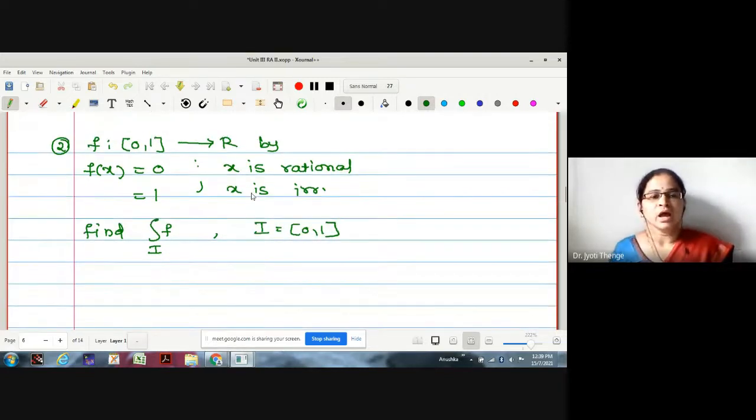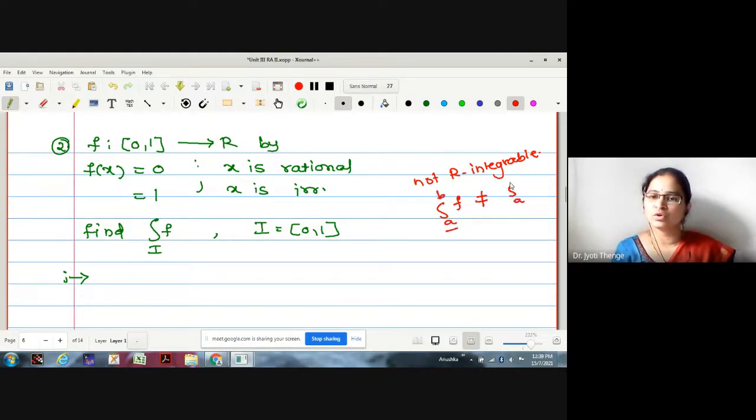This is the function and we have already seen that this is not Riemann integrable. The reason is that the lower integral is not equal to the upper integral. We have proved it. If you want, you can go to that example or your notebook and check. Now we want to check in the case of Lebesgue integration. Looking at this function, what are the values? 0 if x is rational, 1 if x is irrational.